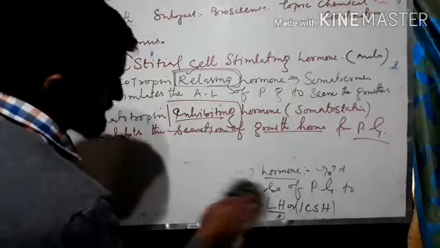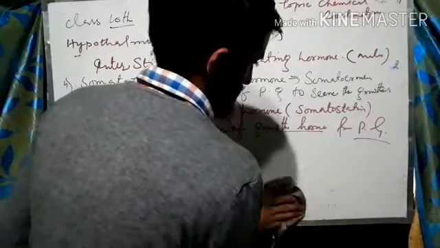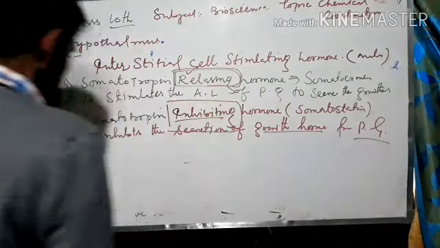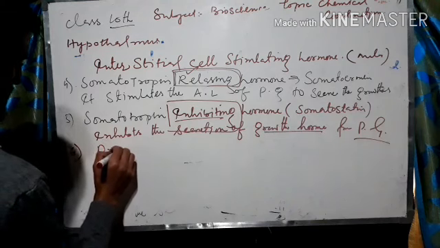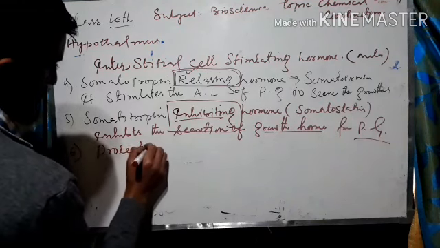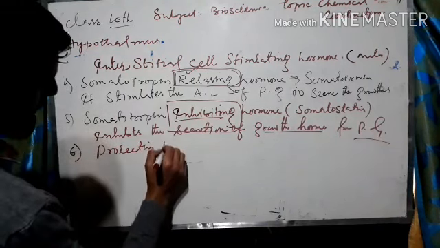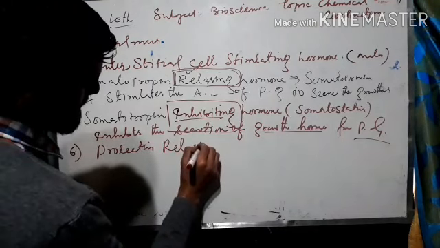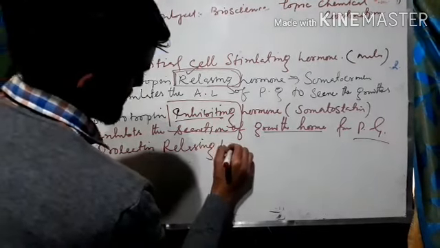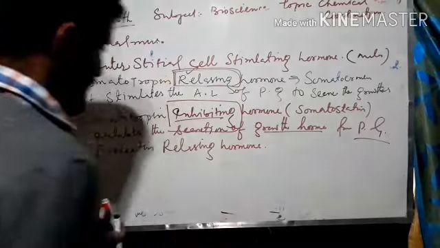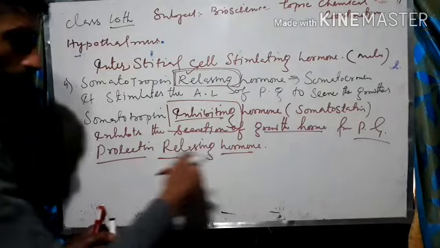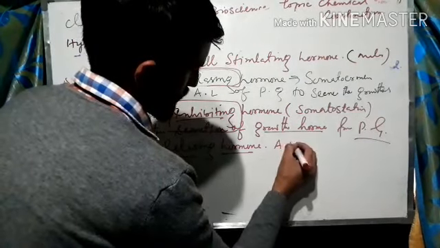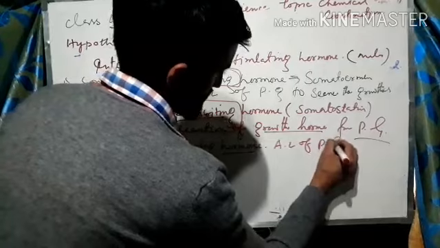Now another is prolactin. Prolactin releasing hormone. Simple. Simply, it will stimulate the anterior lobe of the pituitary gland.